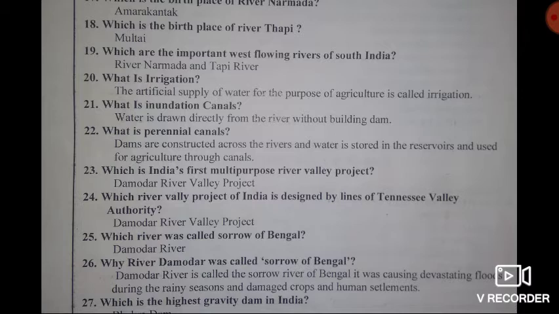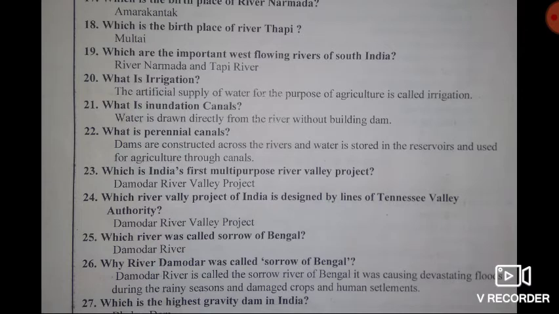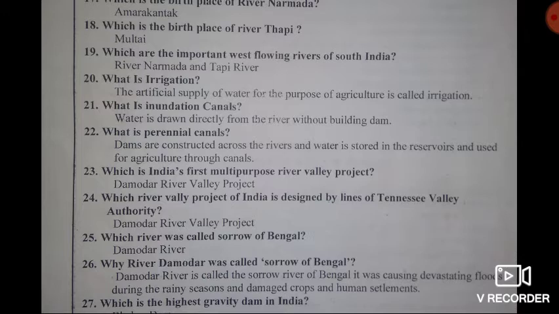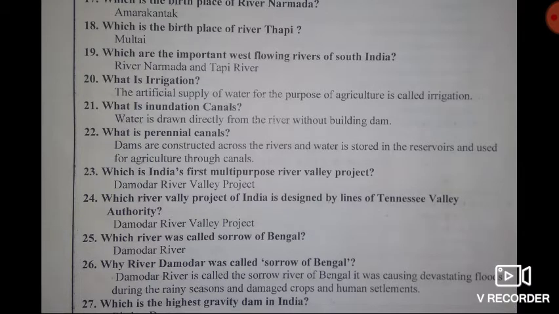Then why was river Damodar called Sorrow of Bengal? Answer, Damodar river is called Sorrow of Bengal because it was causing devastating floods during the rainy seasons and fully damaged crops and human settlements.